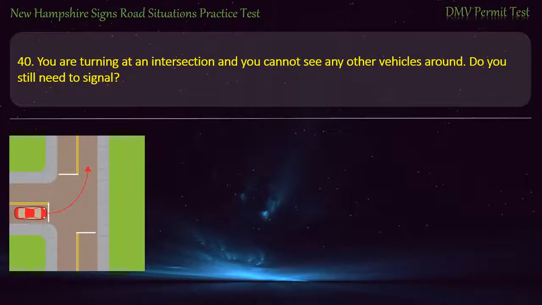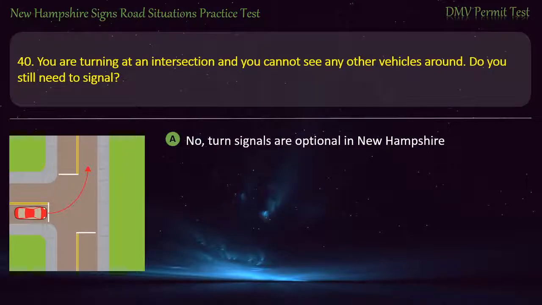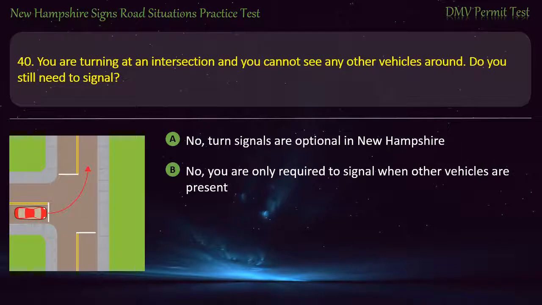Question 40. You are turning at an intersection and you cannot see any other vehicles around. Do you still need to signal? No, turn signals are optional in New Hampshire. No, you are only required to signal when other vehicles are present.